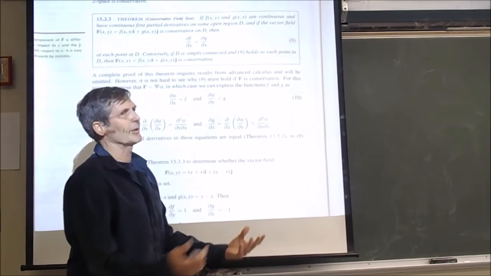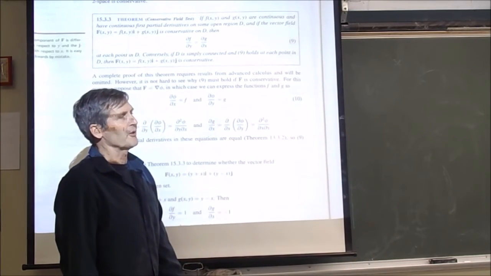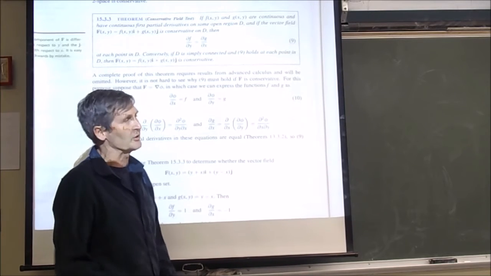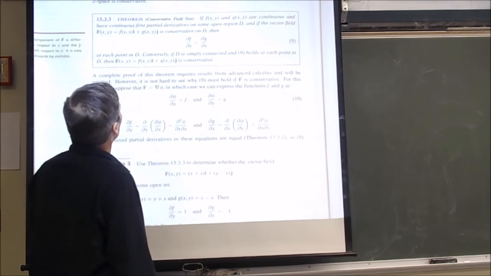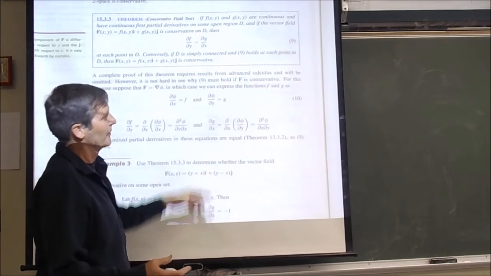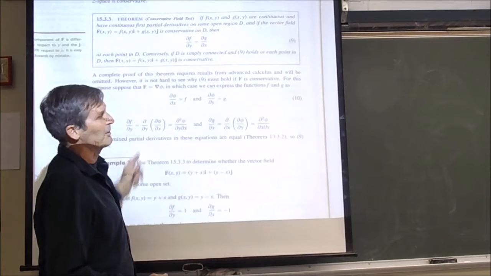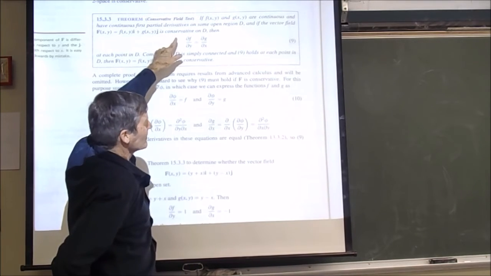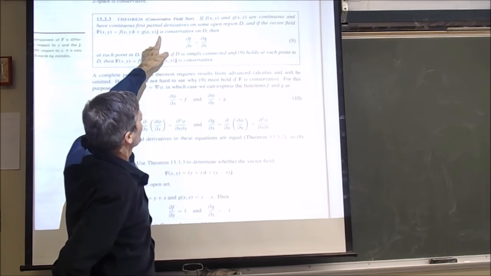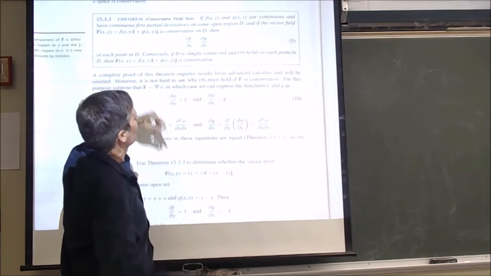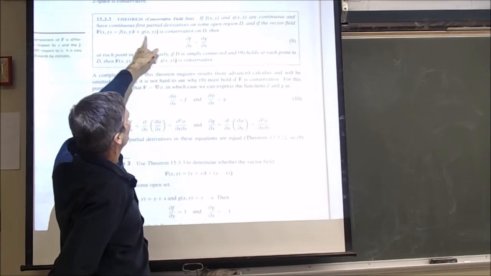Alas, sometimes it's hard to do that integral to find the potential. What can you do if you can't find the potential because the integral is too hard? Well, there is actually a theorem for that. Sometimes all you need to know is that it's conservative. That way you know the thing isn't spiraling into the nucleus or whatever. The theorem says sometimes you can tell it's conservative whether or not you can actually find the potential. And here's how you test it.